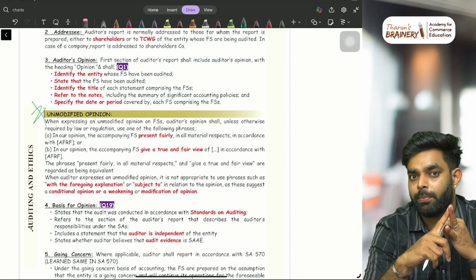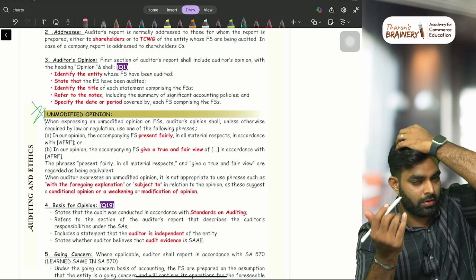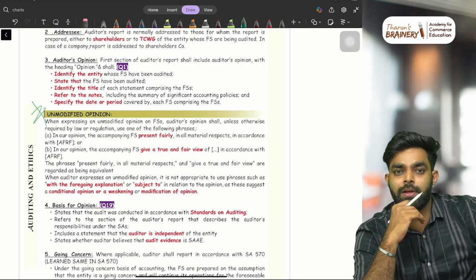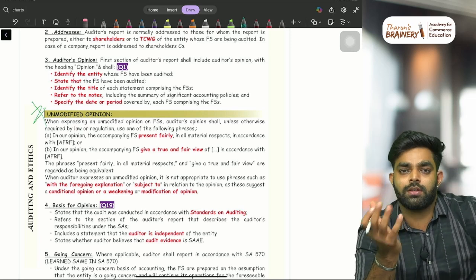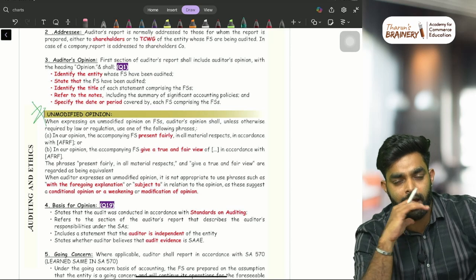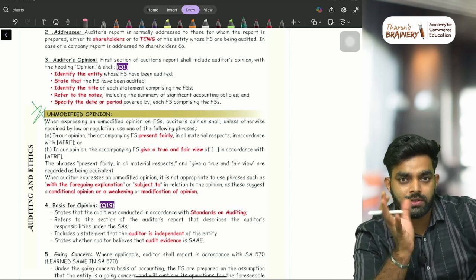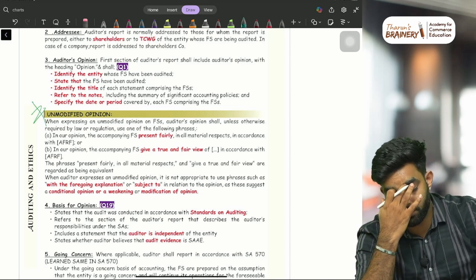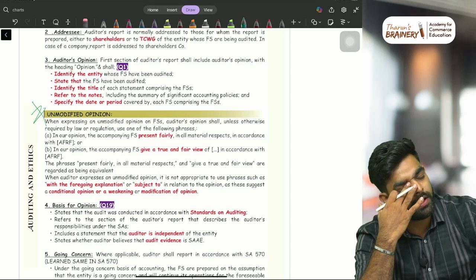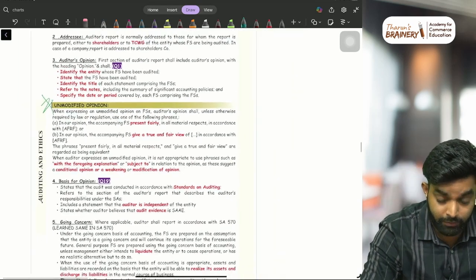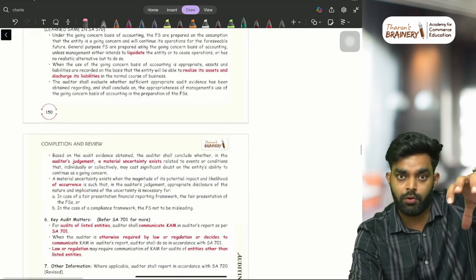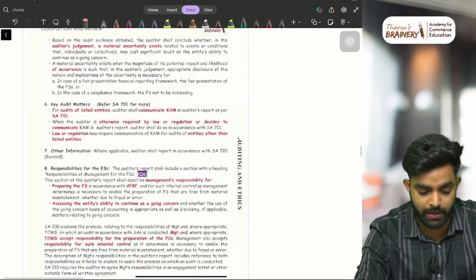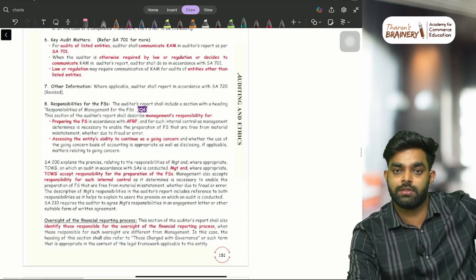I'm saying this in layman's language, not the complex terms. Modified opinion means if you find some error, fraud or something, you will give a modified opinion. And modified opinion is also divided into 3: qualified opinion, adverse opinion and disclaimer of opinion. And when to give what? Unmodified opinion, I told you, if everything is perfect, that is, everything in the financial statements is true and fair.